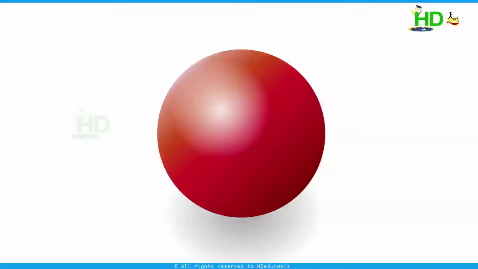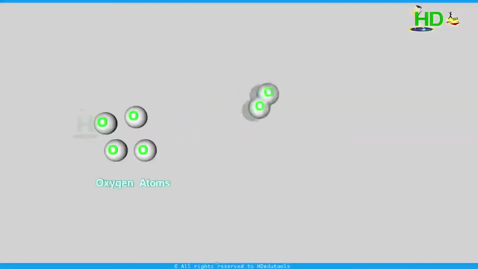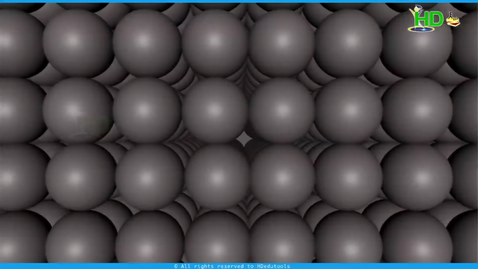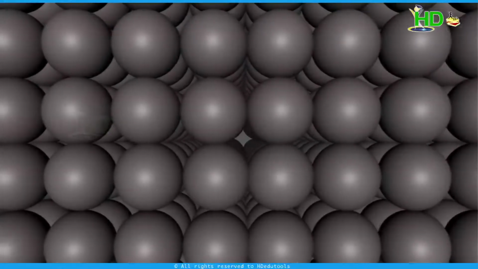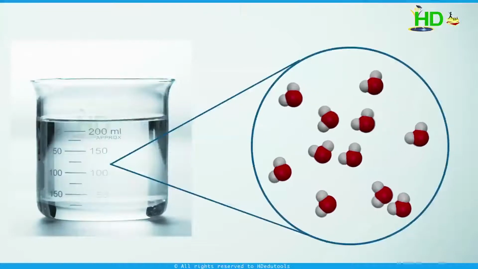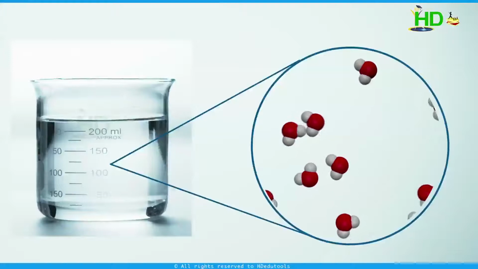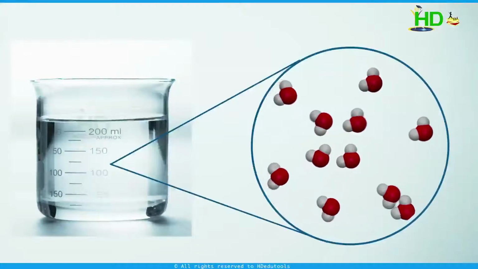Sometimes two or more atoms combine to form a big particle. When atoms combine, they form molecules. When the particles of a substance contain only one type of atom, that substance is called an element. In elements, the smallest particles that exist may be atoms or molecules. There are many elements whose smallest particle is an atom.